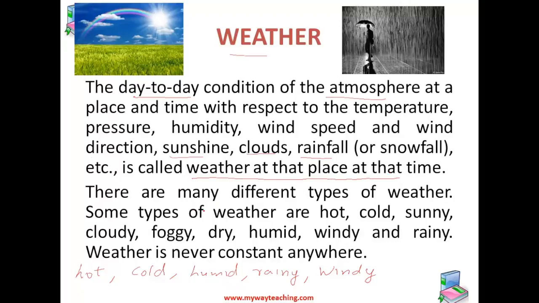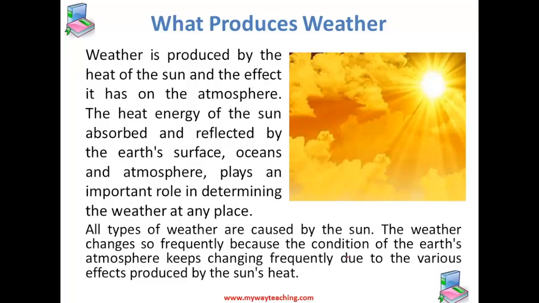There are many different types of weathers. Some type of weathers we have already told you: hot, cold, sunny, cloudy, foggy, dry, humid, windy and rainy. And we can understand that weather is never constant anywhere. Now, what produces this weather? Firstly, we should understand that weather is produced by the heat of the sun and the effect it has on the atmosphere.